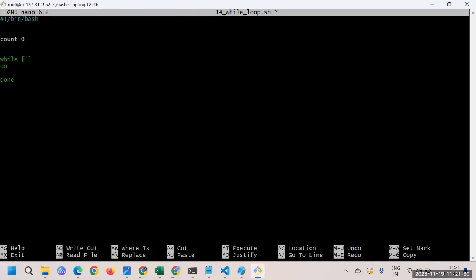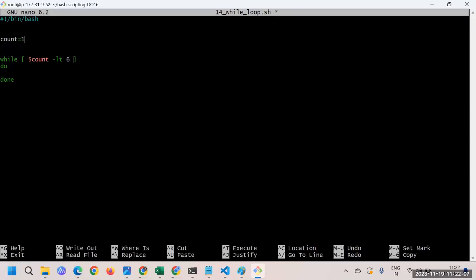So maybe here I'll put the space first, because that's how the syntax is. And we are going to print the result till this count, whichever count we have, which is less than 5. We are interested in printing 5 numbers. So maybe I'll say count less than 5, or should I say here 1? Count here I'll put 1, and here I'll put less than 6, meaning 1 to 5 numbers should get printed. And I'll keep the space.